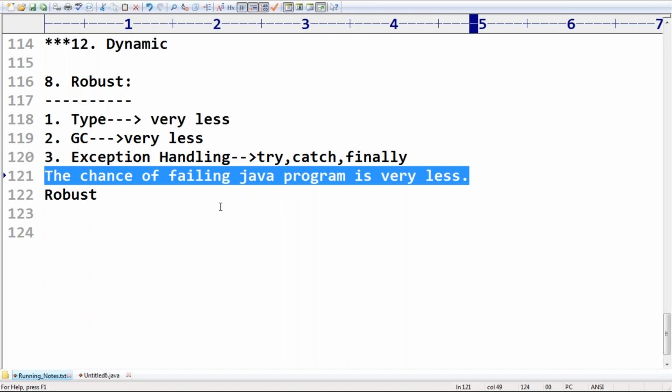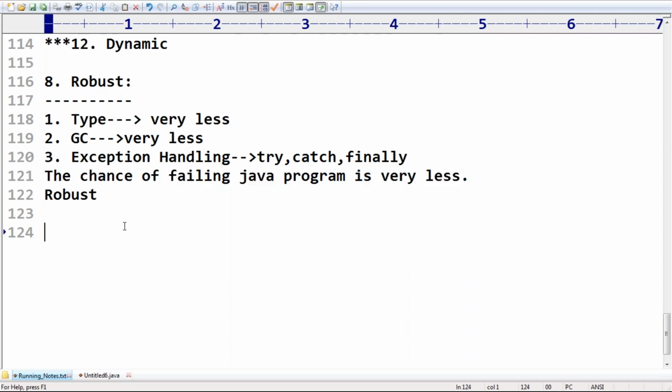Suppose you keep on creating objects, but the objects are not eligible for garbage collection. So all objects are required. At a certain point, a memory problem may come. That's why the chance of failing a Java program is very less. I can't use the word never fails. It may fail, but chances are very less. Now the next feature we have to discuss: distributed.